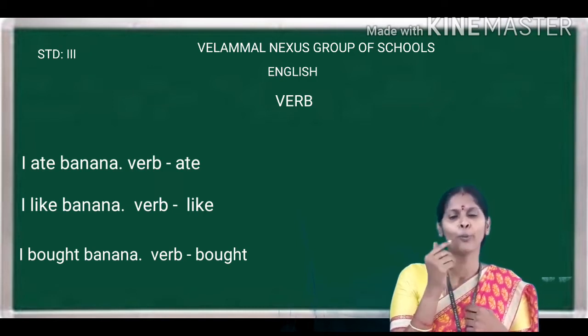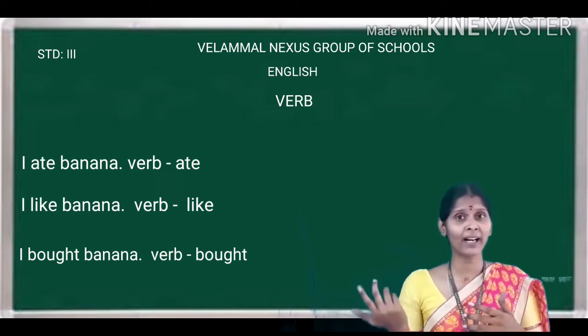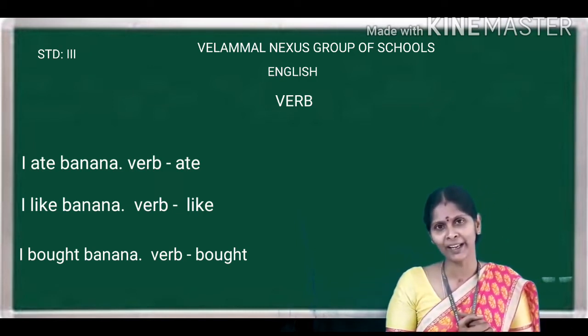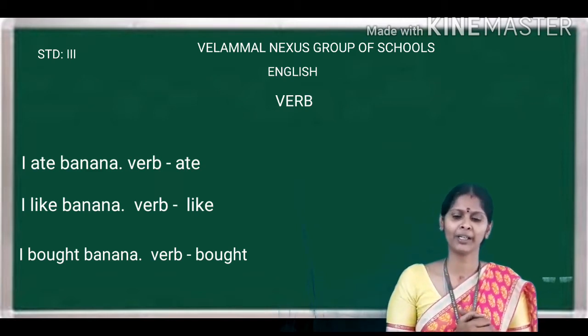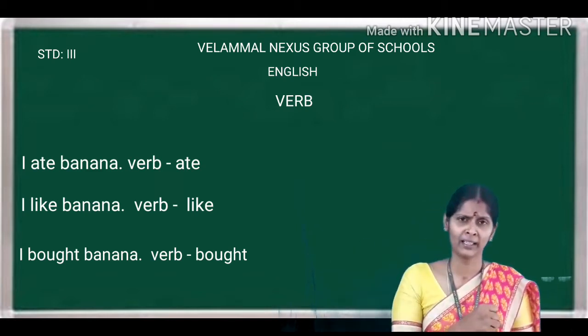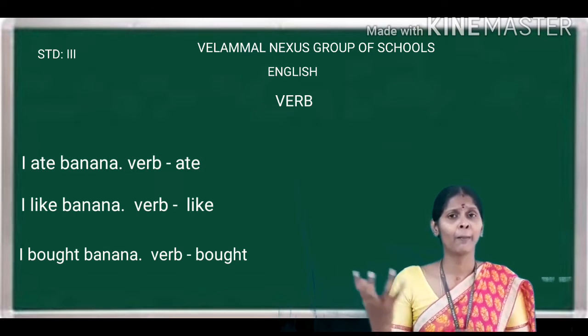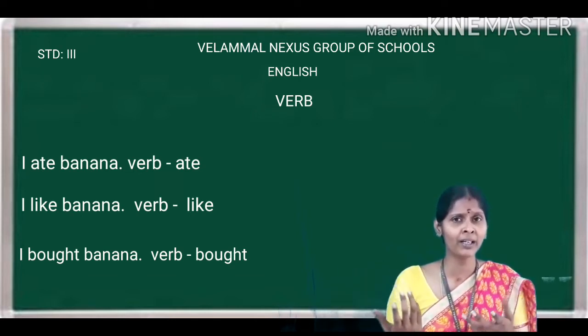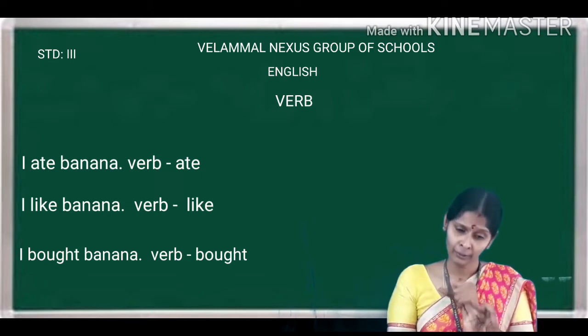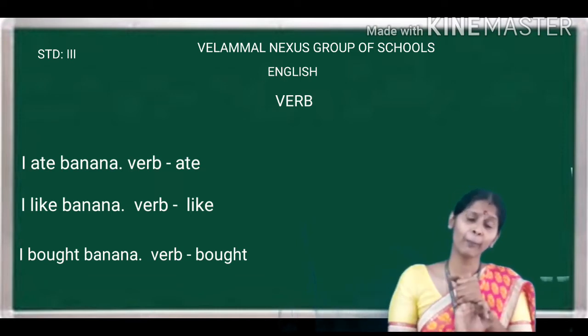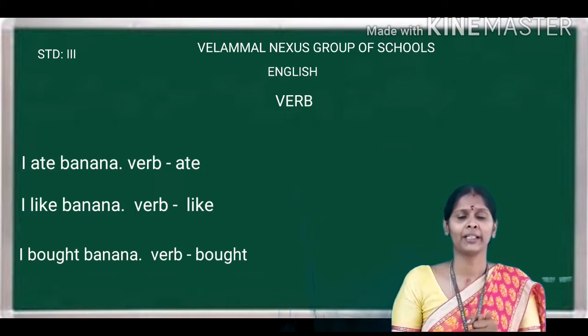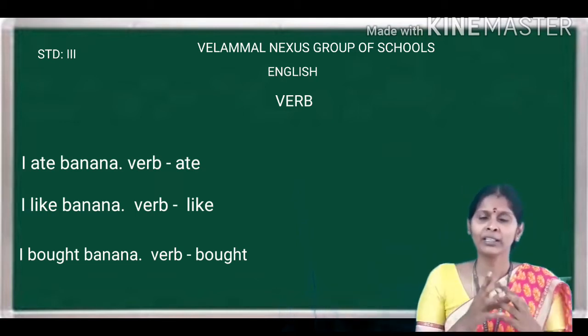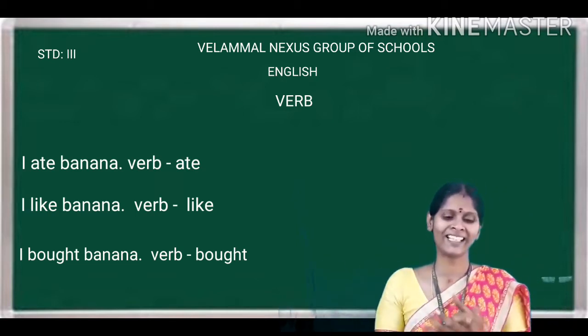Ate is the verb. I like bananas. So what is the verb there? Like. I bought bananas. So what is the verb there? Bought. So what am I doing with banana? First I say I like. Then I say I ate. Then I say bought. Correct, children? So without this verb, the sentence is meaningless.